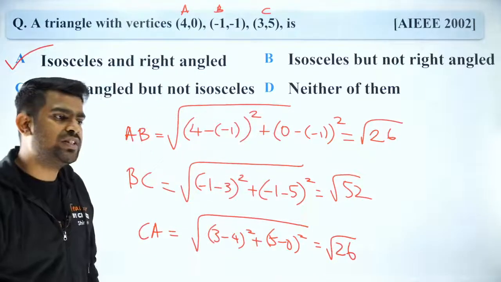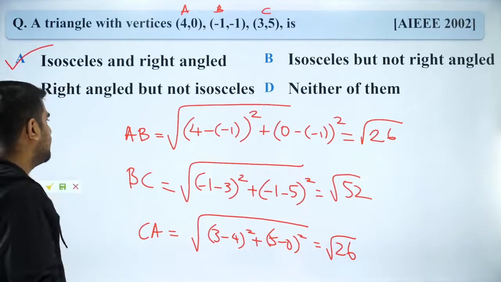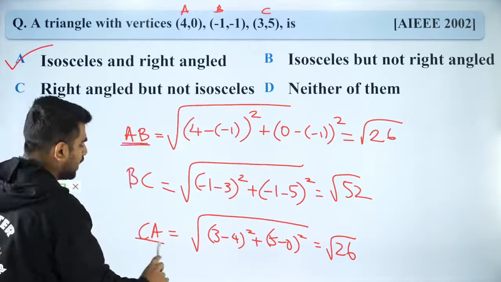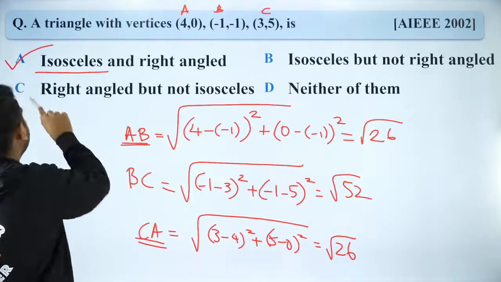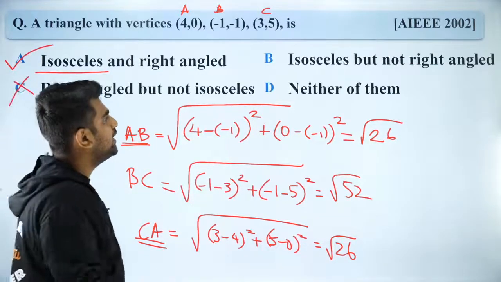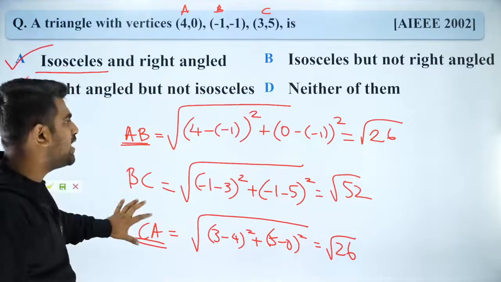Are you guys clear with this? Everybody? So can I say that these two sides are equal? So pakka it is isosceles. So definitely C is wrong. And then we can't comment. So I know it is isosceles.